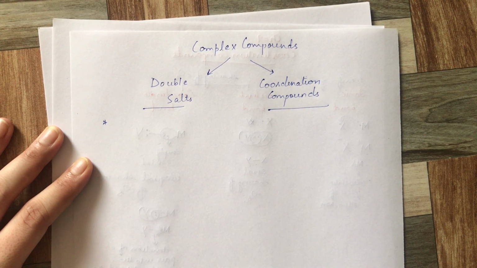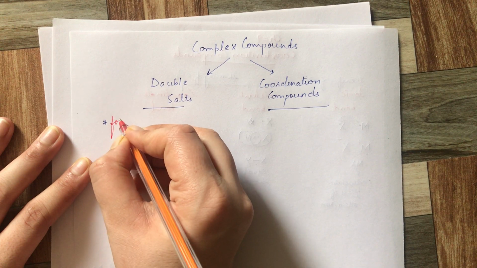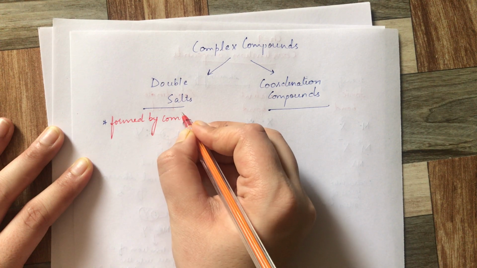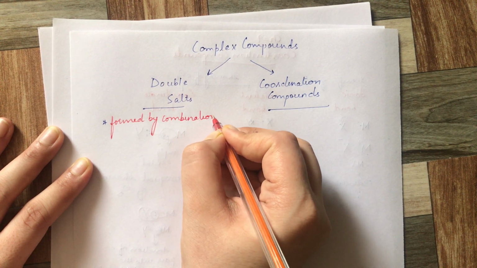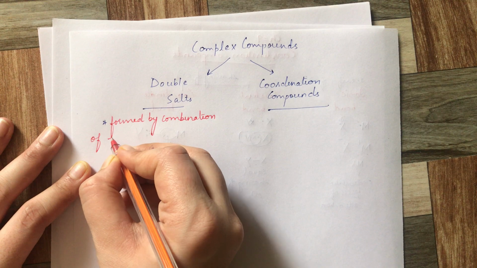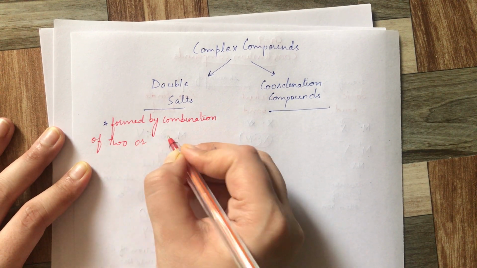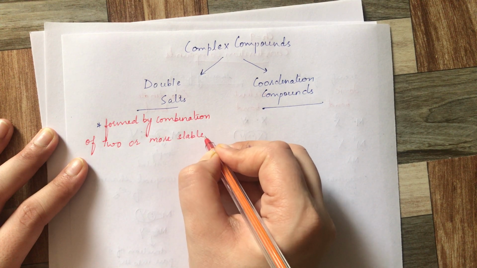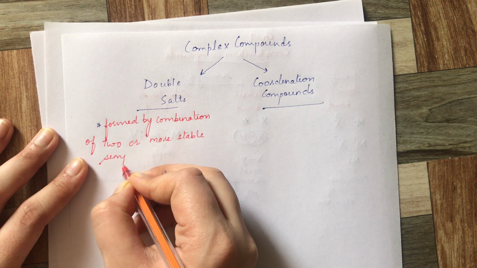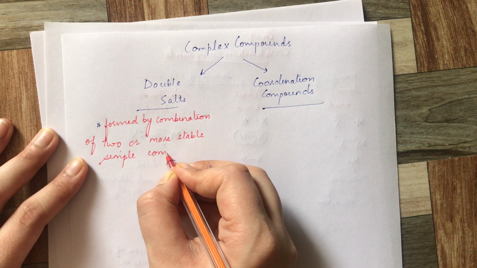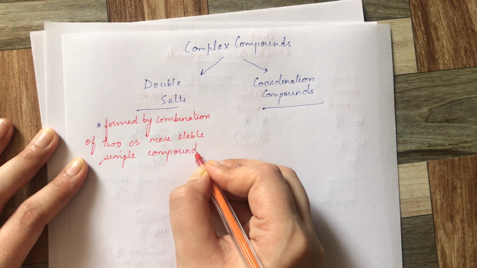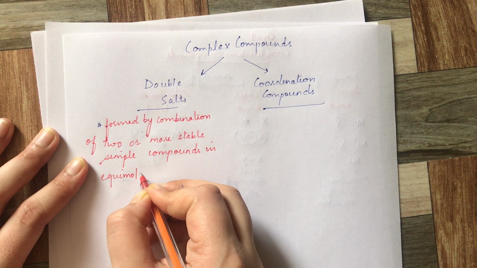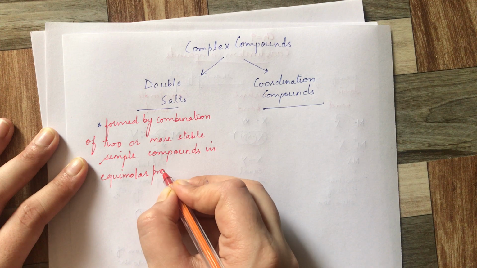How are these double salts formed? They are formed by the combination of two or more stable simple compounds in equimolar proportions.